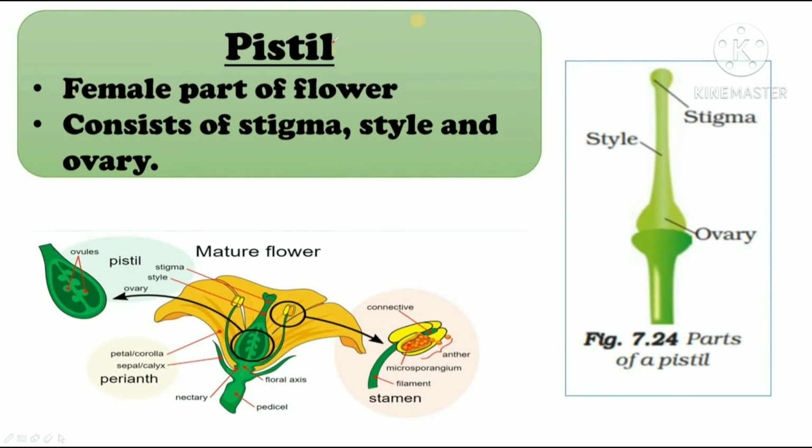Okay. Let's talk about pistil now. Pistil is the female part of flower. It consists of stigma, style and ovary. So this is pistil. Okay. Look at this picture. These are the petals. These are the sepals over here, right? Now this is the female reproductive part, pistil. This is stigma, this is style and this is ovary and these over here are stamens, right? Okay, let's move forward.